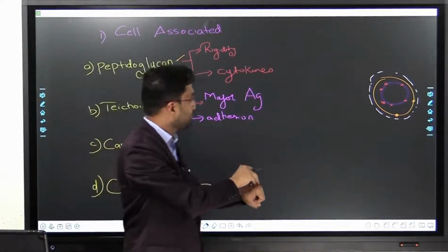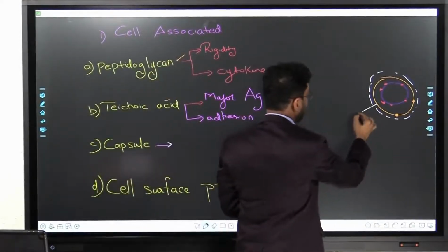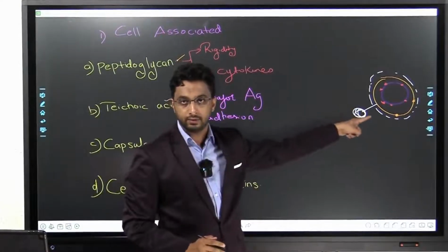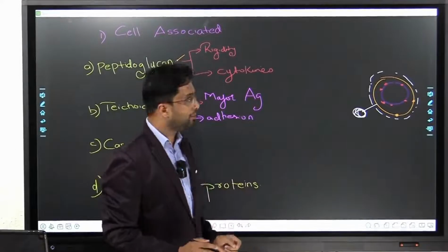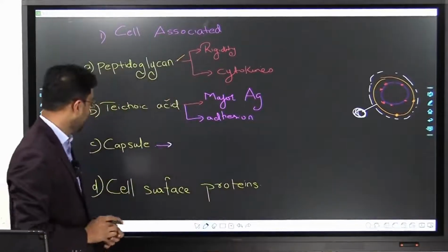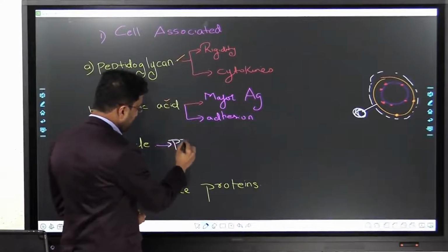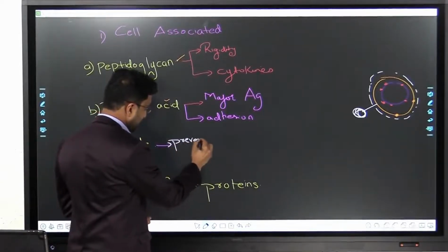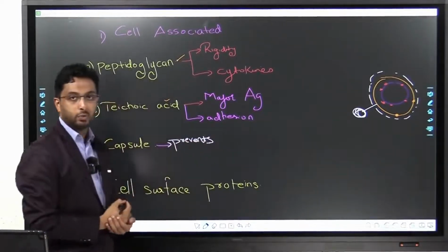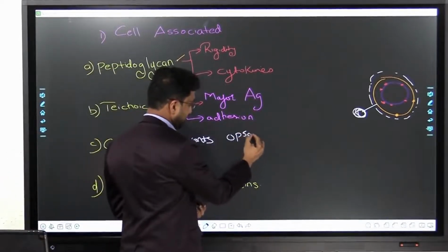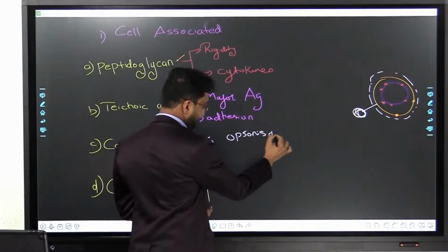So once these opsonins come and attach to the bacteria, just imagine this is an opsonin, the macrophage now recognizes this bacteria. Otherwise, it will not recognize the bacteria. So it's a kind of making it tasty. Capsule, what it does, it prevents opsonization. It will not allow it to be recognized. Very beautiful, isn't it? It prevents opsonization.